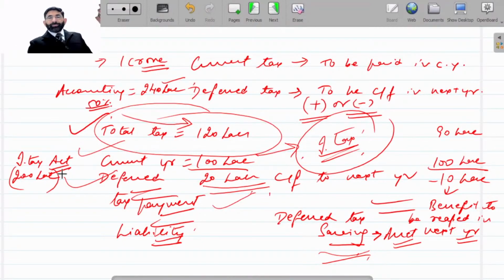Due to that reason, 50% of it, that is current tax, 100 lakh is to be paid in the current year. The remaining 20 lakh is not to be paid in the current year. It will be paid in the next year. Why? Because that income which is reversed in this year will again be taxable in the next year.